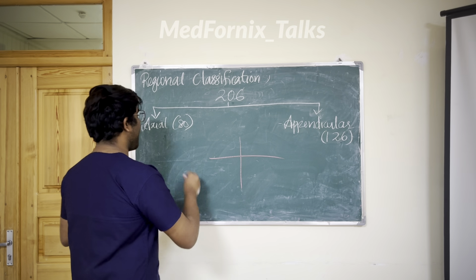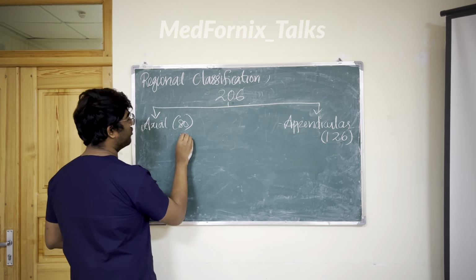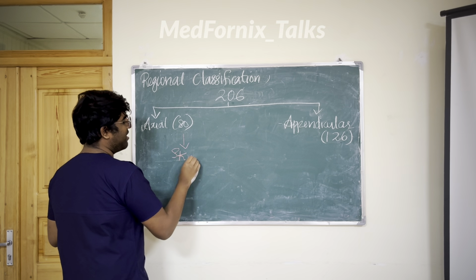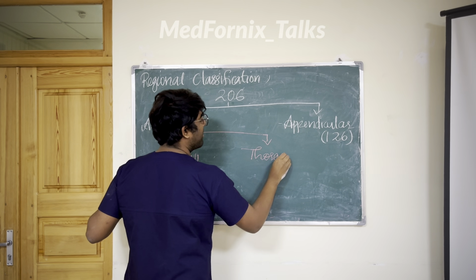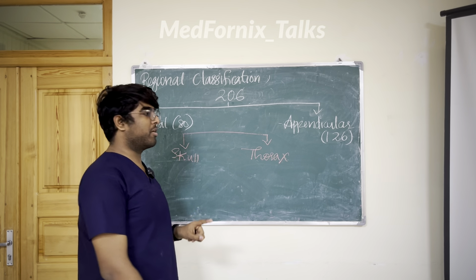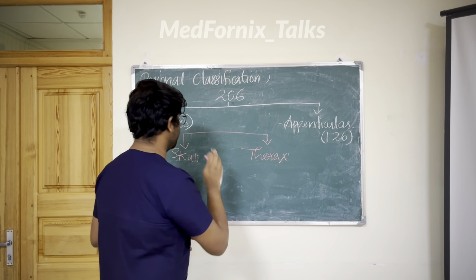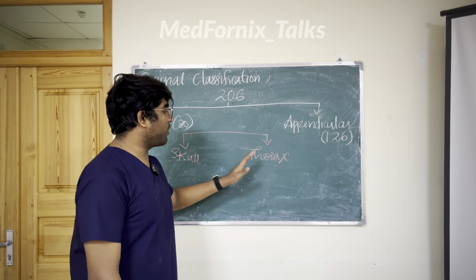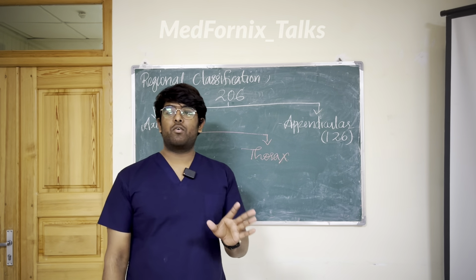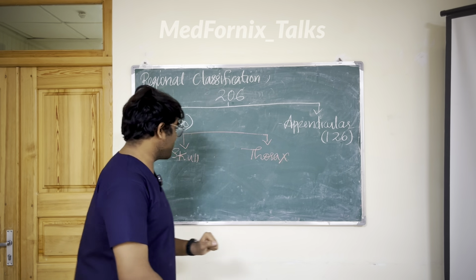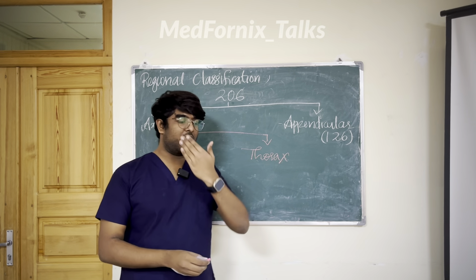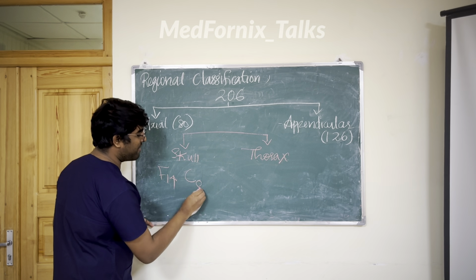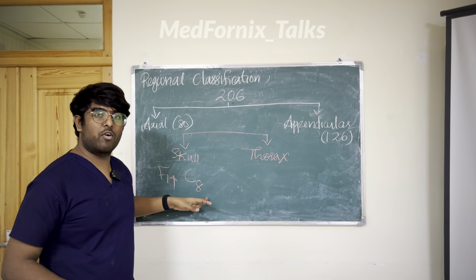Axial skeleton has 2 parts: the skull and the thorax, and also the vertebral column. Okay, let it be in the skull itself. In the skull there are about 14 facial bones. On my face there are 14 bones. Then my cranium has 8 cranial bones.